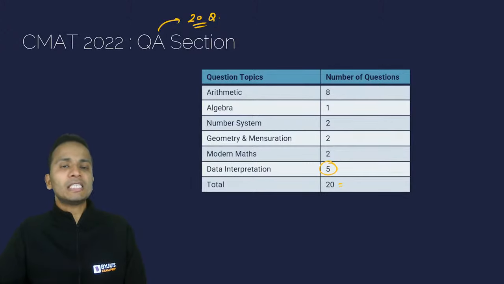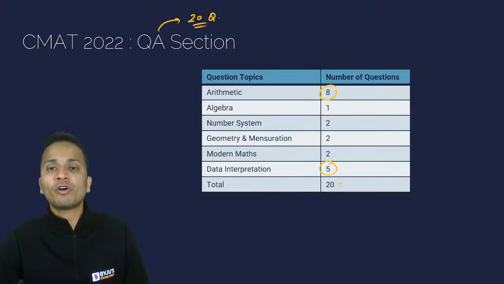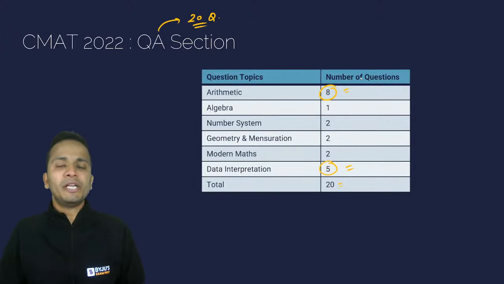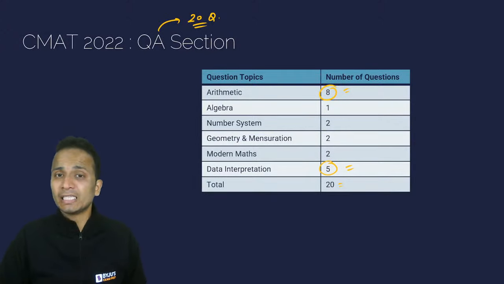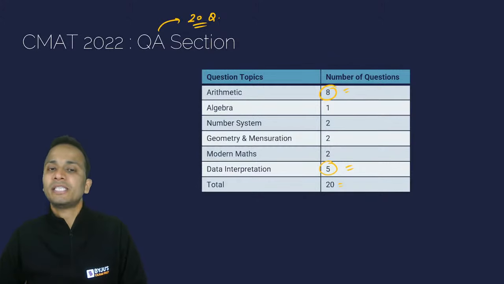So QA section last year, we saw only 20 questions, out of which 8 questions were from arithmetic and 5 questions were from data interpretation. So that is why I call data interpretation one of the important areas in this particular section.